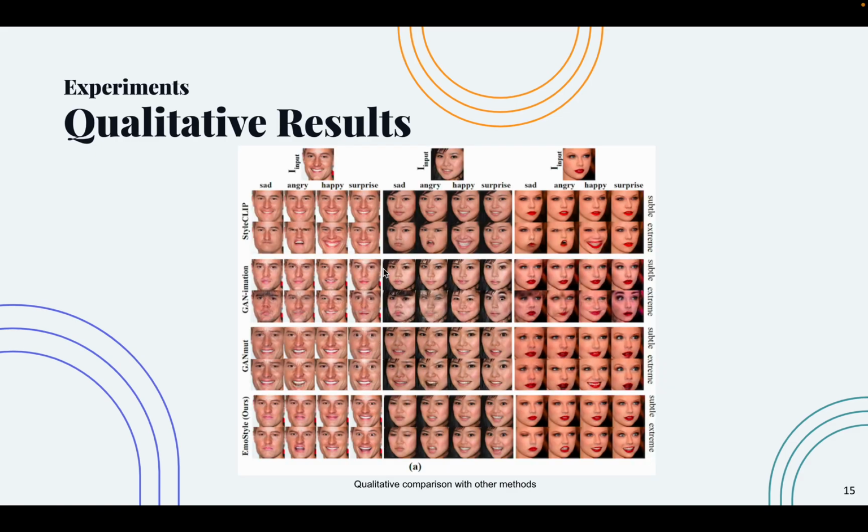Here is another set of examples which compare our model with StyleCLIP, GANimation, and GANmut. These methods can handle real images with varying degrees of emotion intensities. The images on top represent the input image, while the rows of images illustrate different intensities of emotion generated using various methods. As shown in this image, all three struggled to effectively synthesize the desired emotion in a given image, and they were unable to maintain the identity of the original image. It's worth mentioning that GANimation and GANmut generate images at 128 by 128 resolution, and others generate images at 1024 by 1024 resolution.